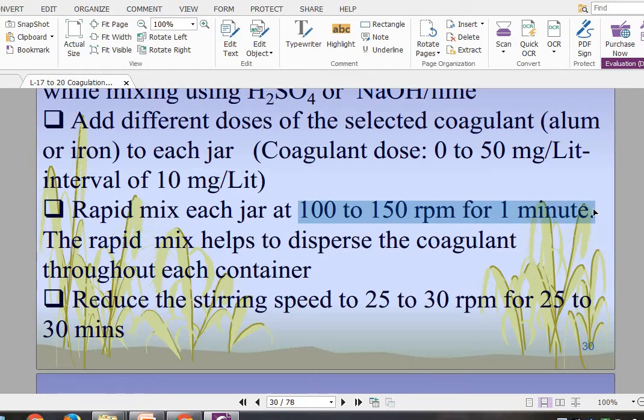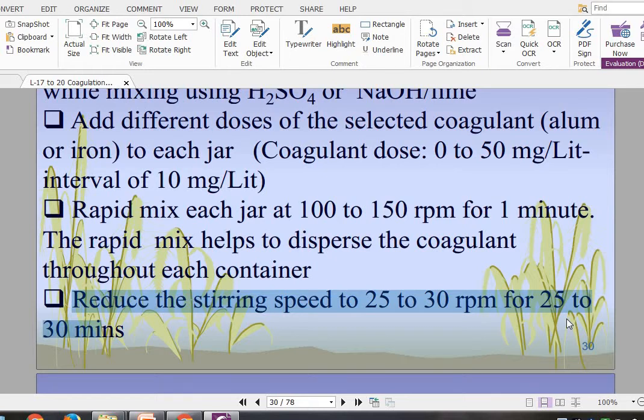Now it's the time for flocculation, where the flocs have to form, and gentle mixing should be given so that the impurities and coagulant form a floc or agglomeration with each other. So we reduce the stirring speed to 25 to 30 rpm for 25 to 30 minutes. That's why we have reduced the speed of the paddles from 100 to 25 rpm.